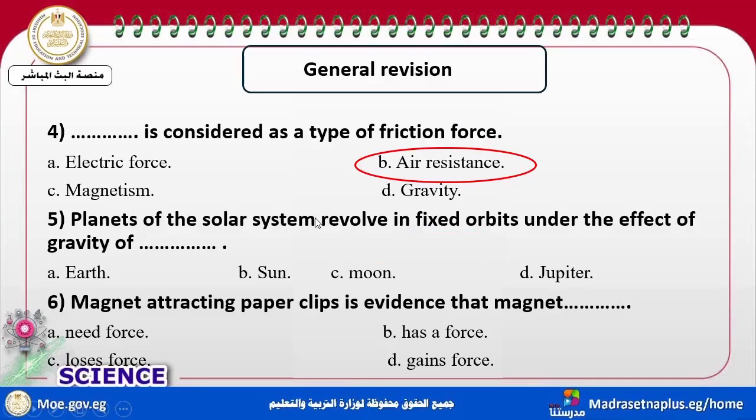Planets of the solar system revolve in a fixed orbit under the effect of the gravity of the sun. Planets revolve around the sun due to the gravity of the sun. Magnets attract paper clips, which are metallic. It is evidence that the magnet has a force. What is the name of this force? It's called, my dear students, magnetism.